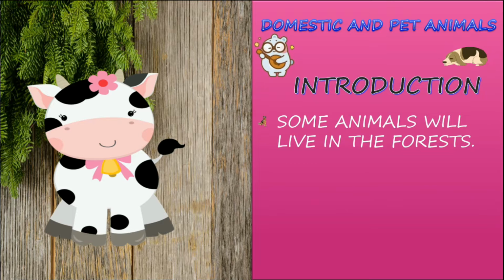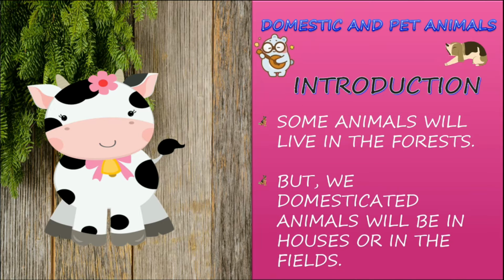Some animals live in the forests, but we domesticated animals will be in houses or in the fields. Most of the animals used to live in the forest and in the wild areas, but a few animals can live with us in the home or in field work. So these kinds of animals are referred to as domestic animals.